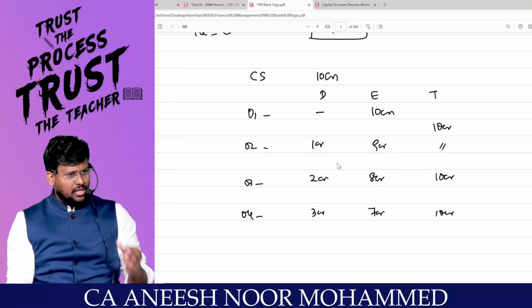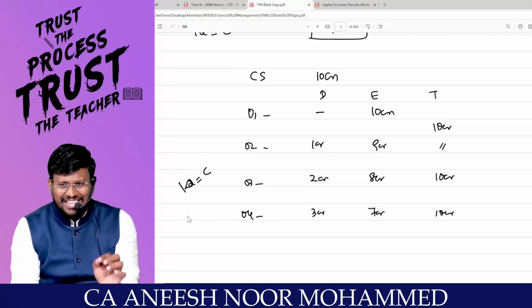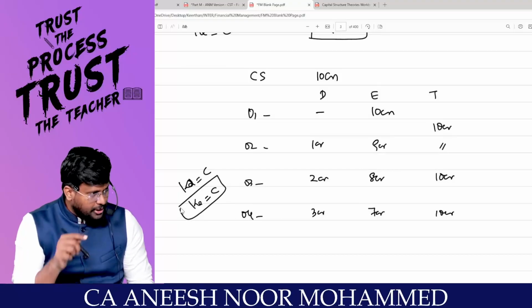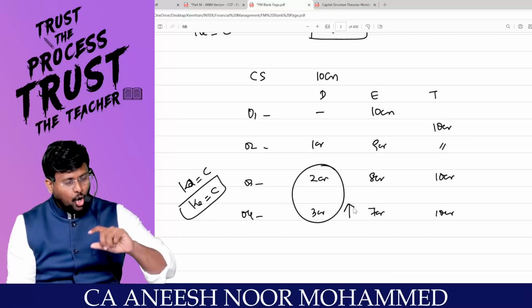What NOI is asking is that if you are asking me to inject more and more debt into the capital structure, your analysis is correct. You are saying that KD will be constant. Are you with me? But NOI is asking a basic critical doubt to the NI: how will KE be constant? Because if you inject more and more debt into the capital structure, automatically the risk of the equity shareholders increases.